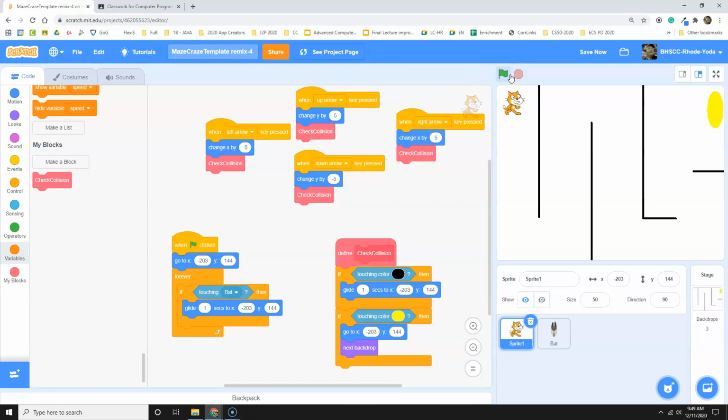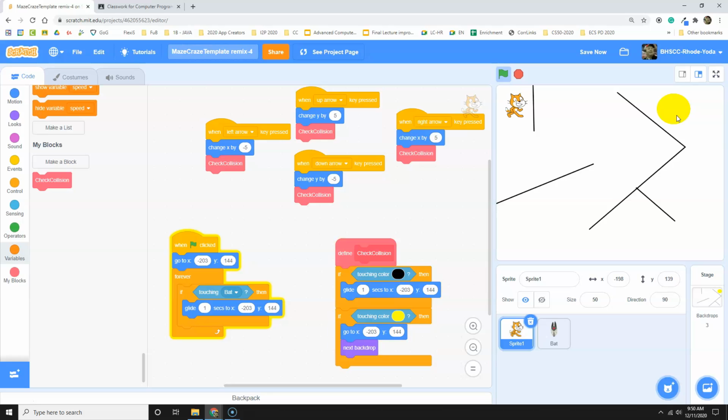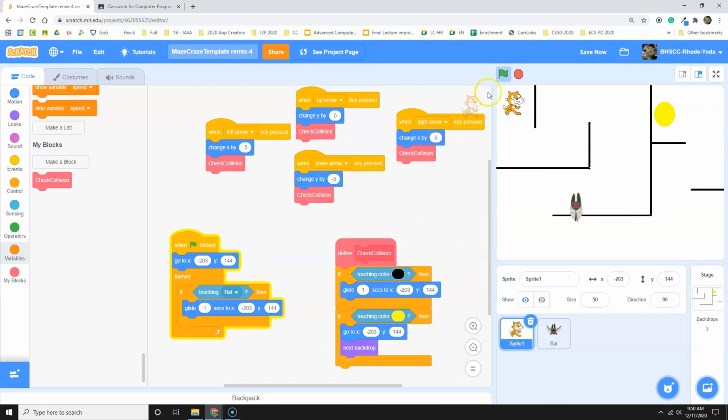So let's see if it works. Yep, it still works there. Does the victory still work? Yep, the victory still works. Now, does my bat still work? Another question. So, here's my level with the bat. Does it still work if I collide with the bat? Yep. And can I still avoid the bat?